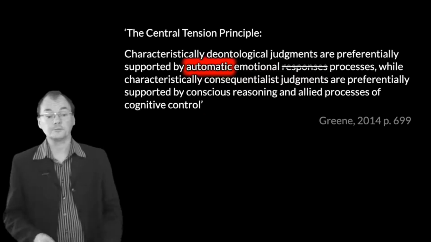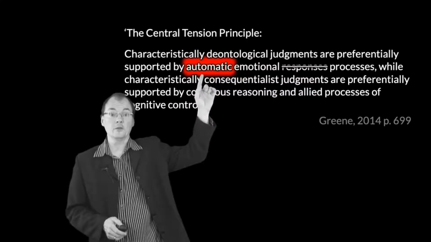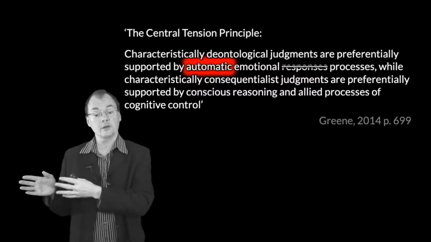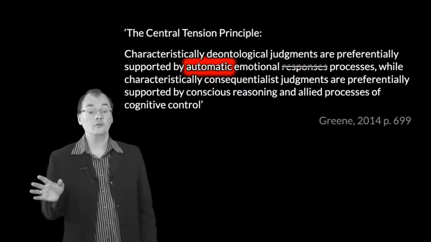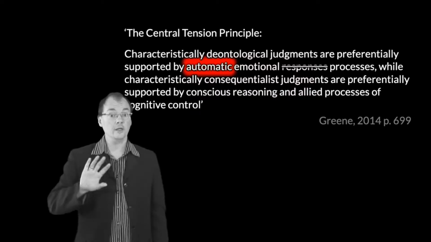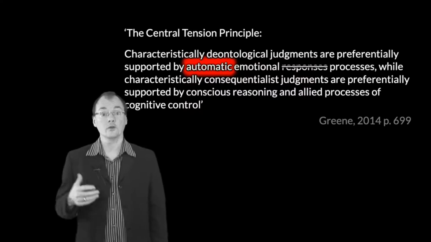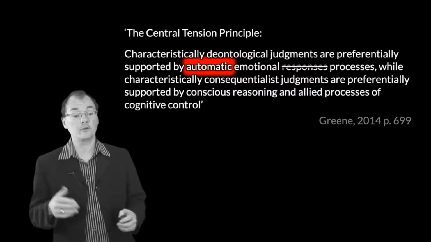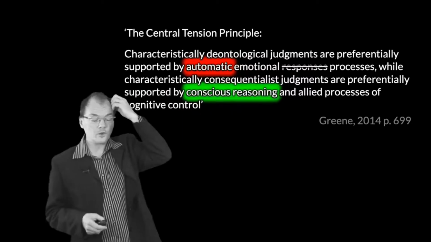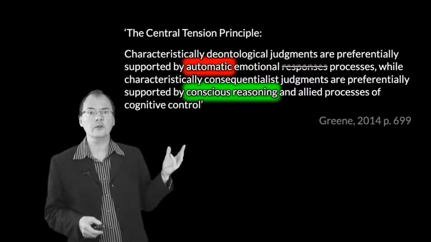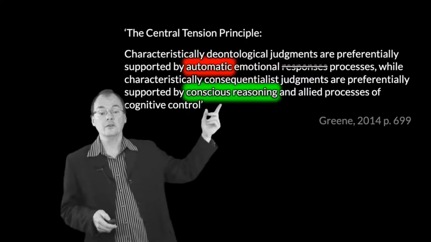That's the idea. Now, what have we got here? So here we've got automatic. That's a bit tricky, but I think that we can deal with that in terms of our stripped down dual process theory by thinking of automatic just as referring, in a very loose way in this context, to not placing higher demands on scarce cognitive resources like working memory. Right? It's not a very principled idea, but it'll get us through it. The appeal to the emotional here, I'm not sure we need that at all. The contrast with conscious reasoning, I think we've got no need for that. That's doing no work in generating predictions in Green's writing. This is kind of decorative.